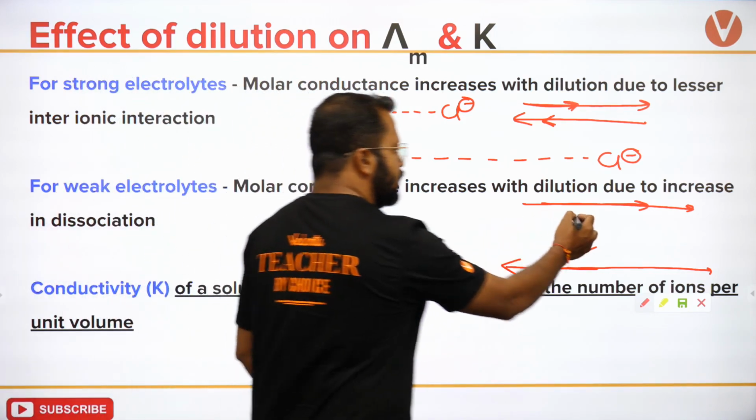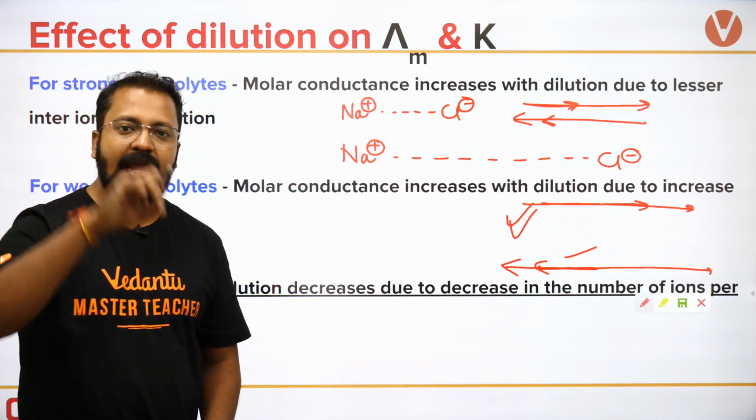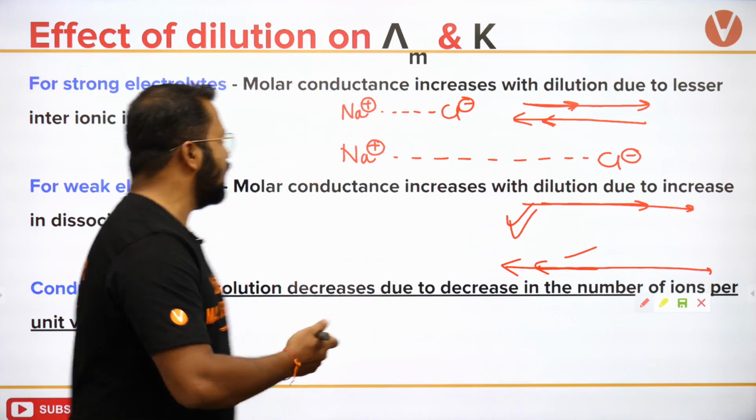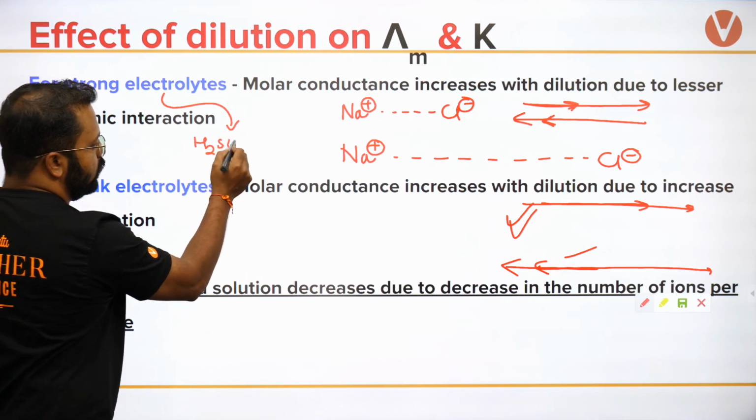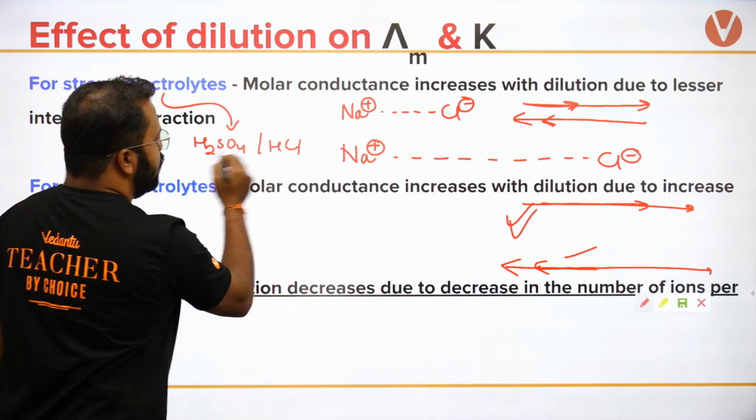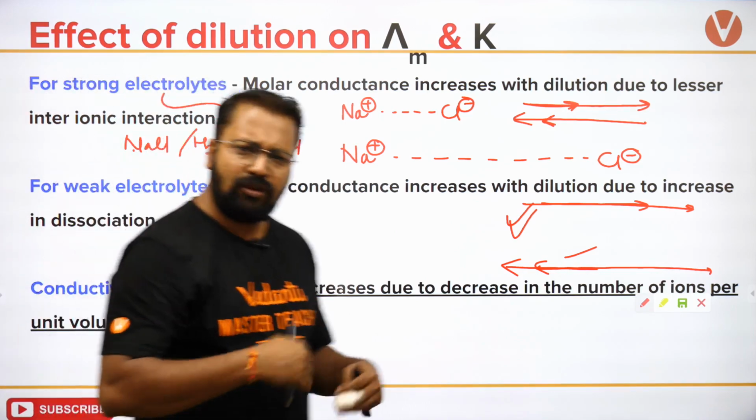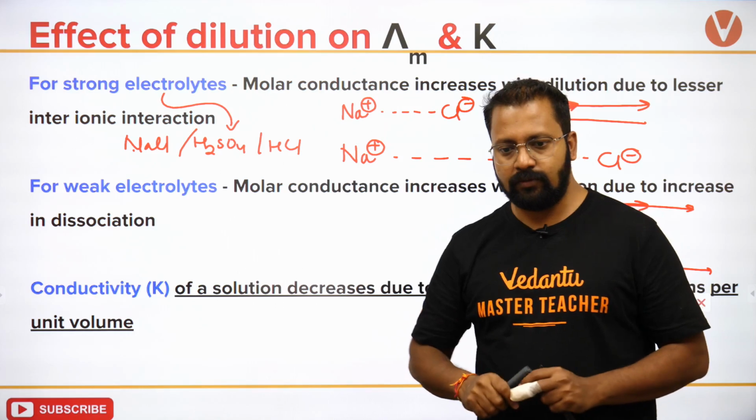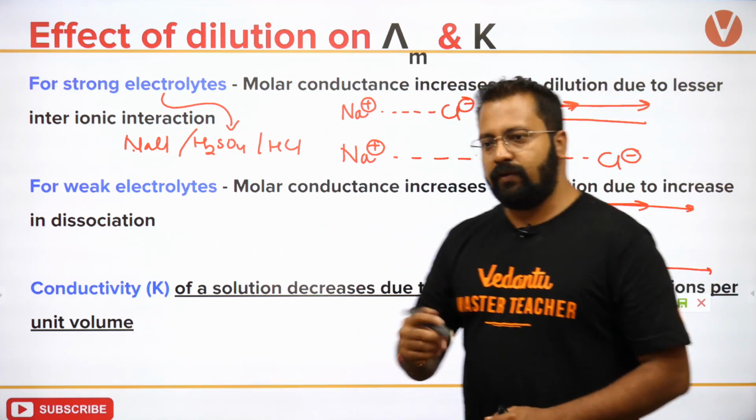So this scenario is observed when we dilute a solution of sodium, any strong electrolyte. आप strong electrolyte के जगह आप ले लीजिए H2SO4 और HCl और NaCl और sodium acetate. You take anything, this will be observed. Okay? Now, next thing, for a weak electrolyte, what will happen?